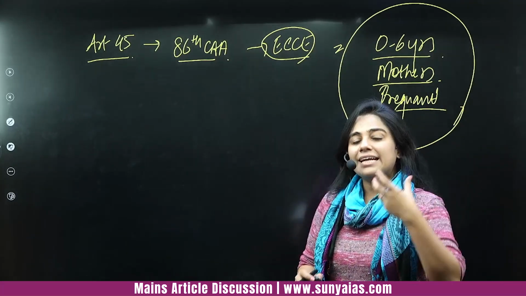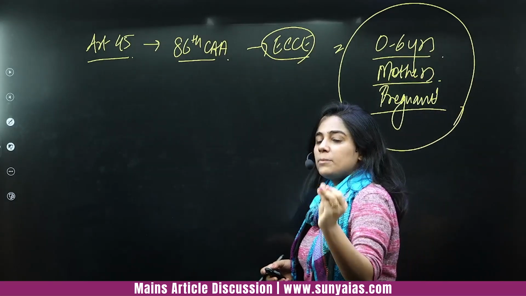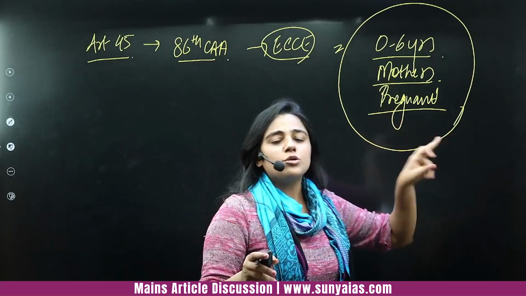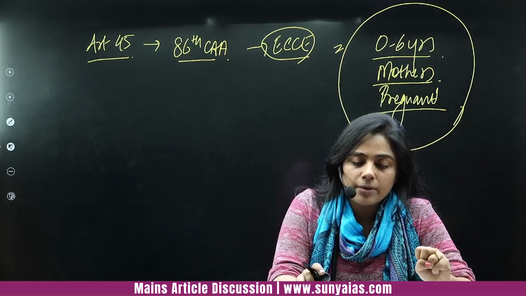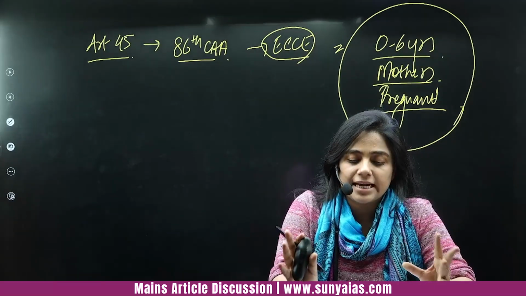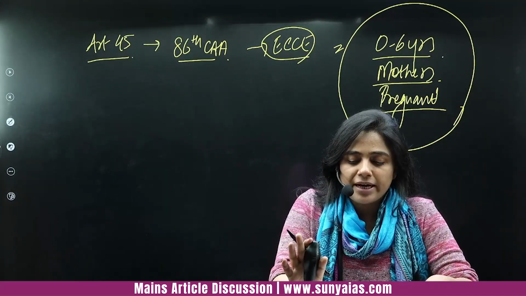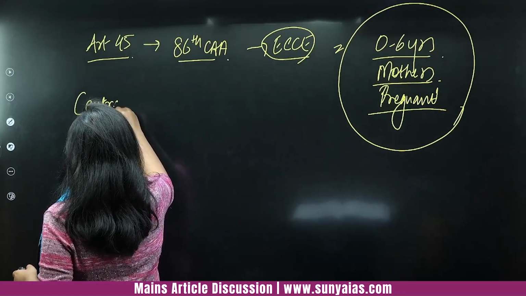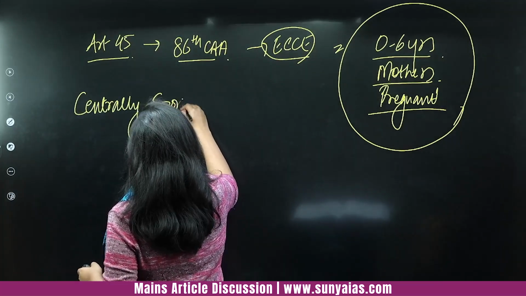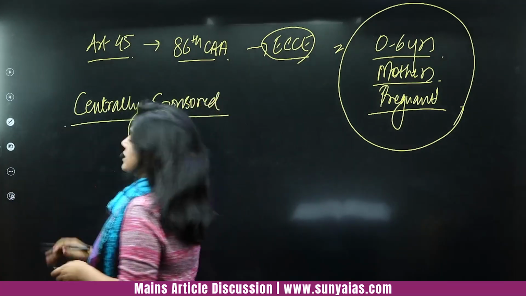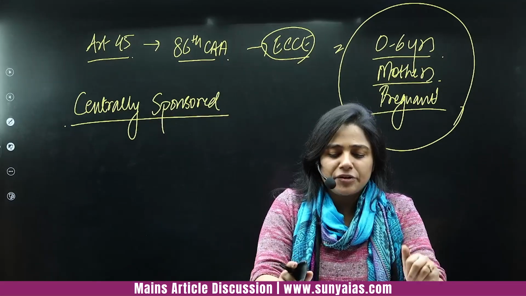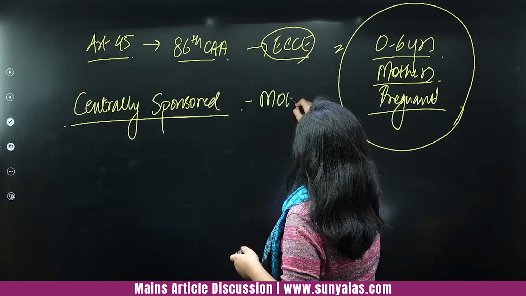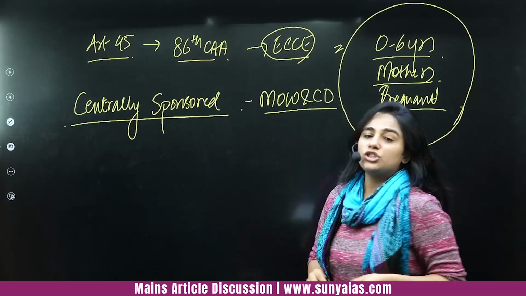It is said that the entire brain is developed by 6 years of age. It is said so, science has proved it. So that is why this 0 to 6 years is the overall parameter given, that is the target group, right? So the Anganwadi system is a centrally sponsored scheme. Centrally sponsored means even states contribute in this. It's not a central sector scheme, it's a centrally sponsored scheme under the Ministry of Women and Child Development.